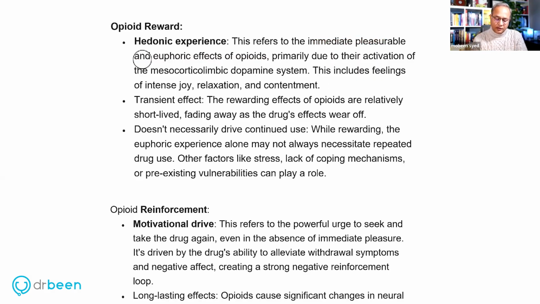Immediate pleasurable and euphoric effect of opioid, primarily due to their activation of mesocorticolimbic dopamine system, and we would discuss this. So please, throughout this talk, if you can keep in your mind that rewarding properties are because of the activation of mesocorticolimbic dopamine system, and in that, if I can further refine it to say dopamine release in nucleus accumbens. So we'll discuss this. I have the drawings further down.